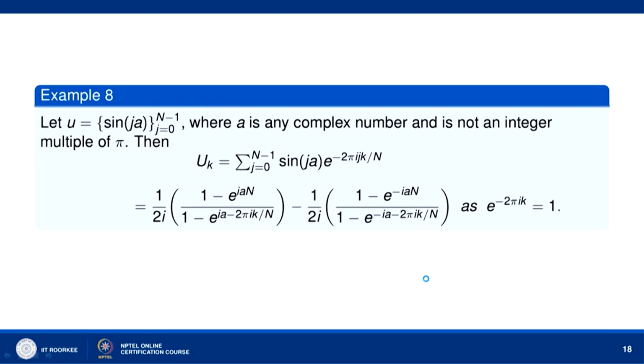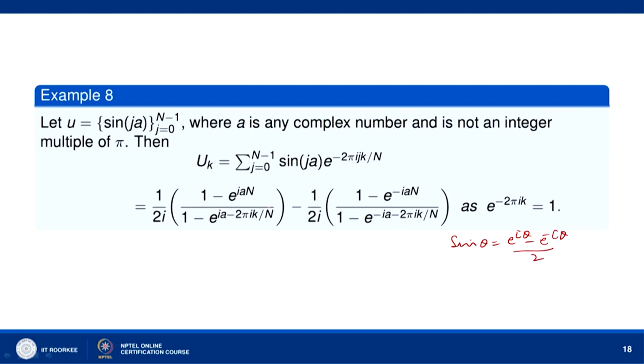Okay. Now, let us consider this problem: u_j = sin(j a), j = 0 to n minus 1, where a is any complex number and it is not an integer multiple of pi. Okay. So, then if you find the discrete Fourier transform of this sequence, then u_k by definition will be equal to the sum over j = 0 to n minus 1 of sin(j a) e^(-2 pi i j k / n). Okay. And let us put then the value of sin. Sin theta we know, sin theta equals (e^(i theta) minus e^(-i theta)) divided by 2i. Okay.